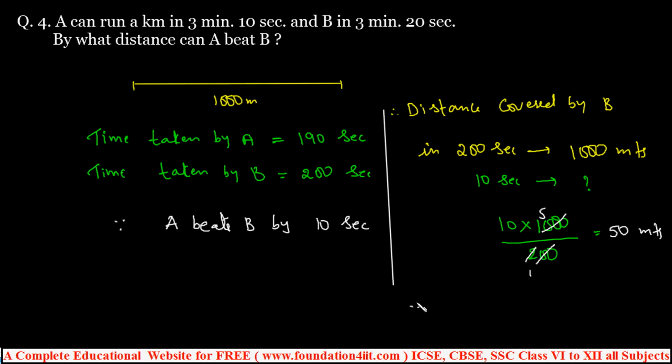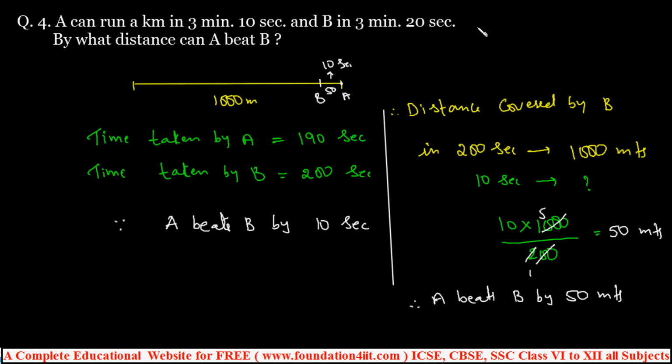That means within the 10 seconds by which A wins, B is behind by 50 meters. That's why A beats B by 50 meters. When B is 50 meters back, A will come to the position. So the difference between them is 50 meters when the time is 10 seconds. By what distance can A beat B? A beats B by 50 meters.